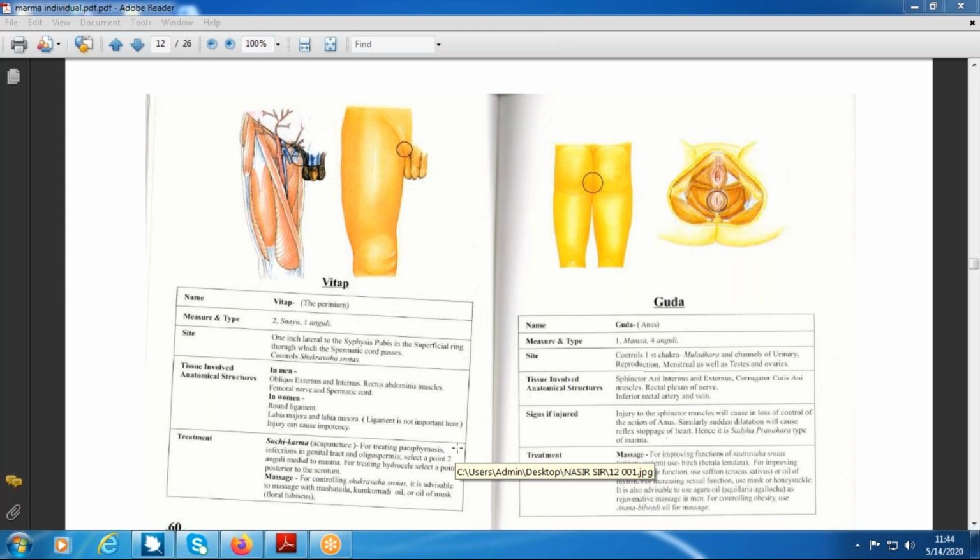Suppose you consider whatever points have been told in the upper limb and lower limb, other than these points, if you think there are other locations that could also be considered as marma, please, shall we discuss such points also. Any questions? Students, now you have to ask some question, otherwise I will ask some questions.